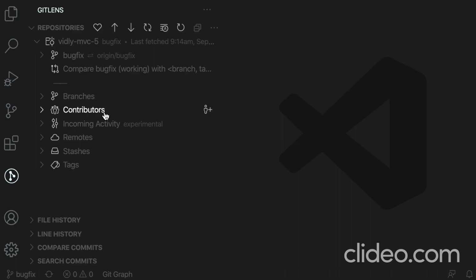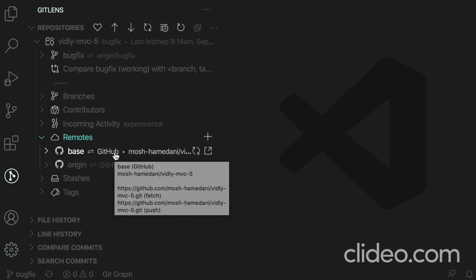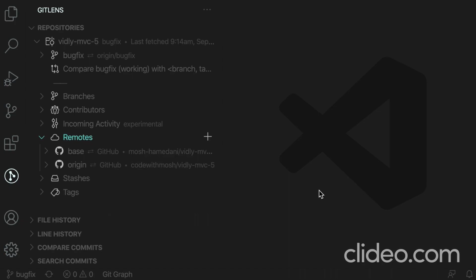Another tool we have here is remotes. So here we can see we have two remotes, base and origin. We can add a new remote or rename or remove an existing one. So these are pretty much all the collaboration tools we have in GitLens. GitKraken is a lot better. We'll look at that next.